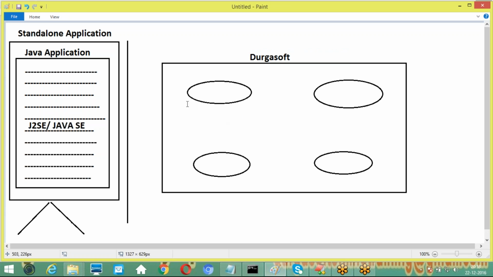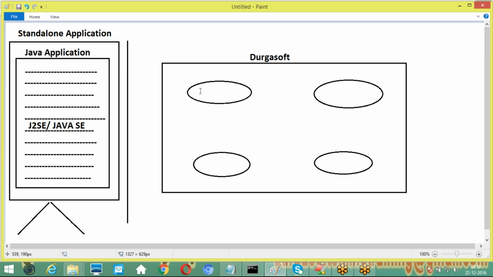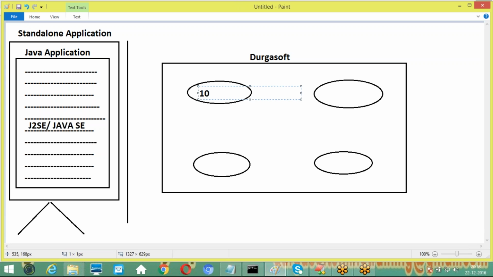Per day, each and every counselor, how many inquiries are they able to handle? Maximum 10 inquiries, or otherwise 25 inquiries per day. Guys, understand it. Per day, each and every counselor is able to handle 25 inquiries, 25 customers. So here also 25 inquiries, here also 25 inquiries, and here also 25 inquiries. This is the concept here.